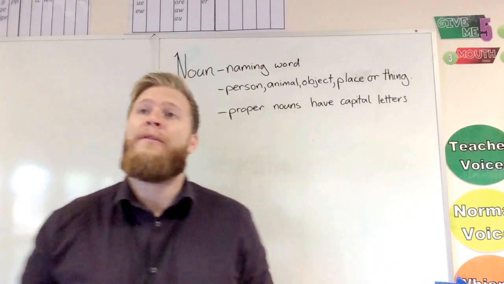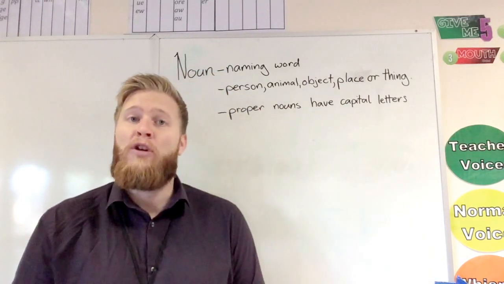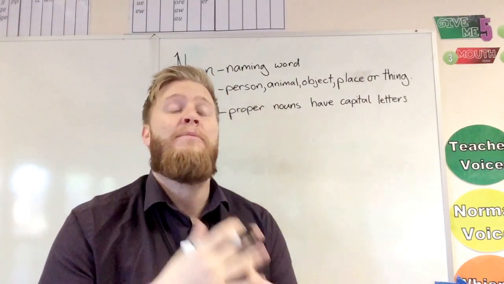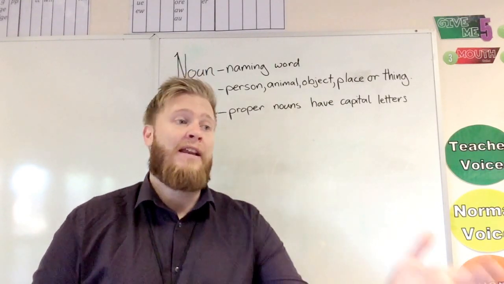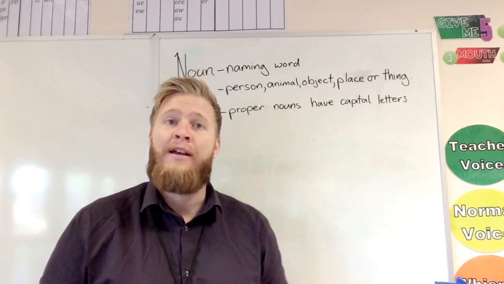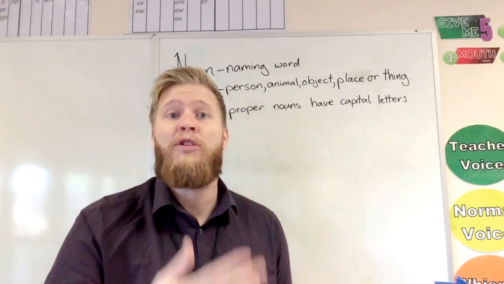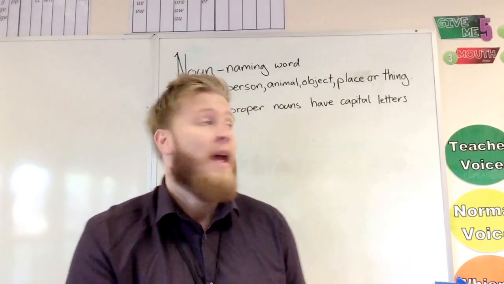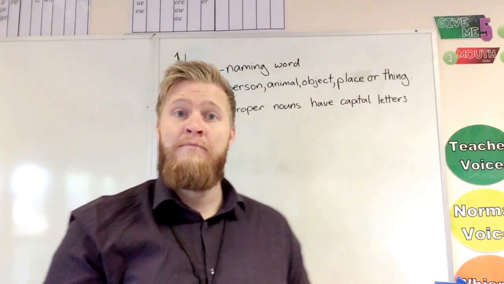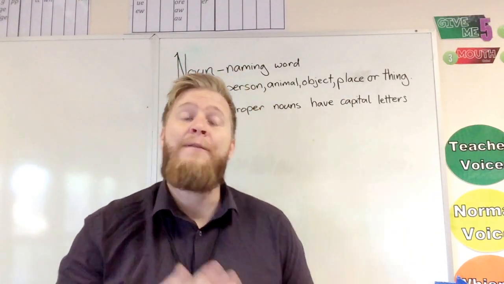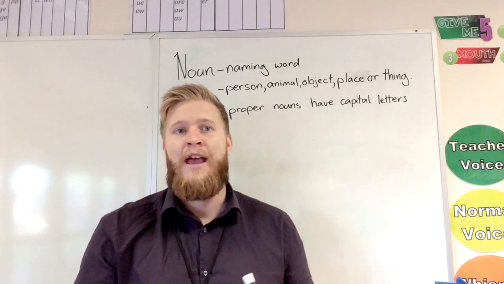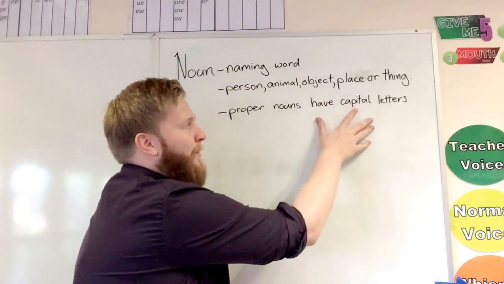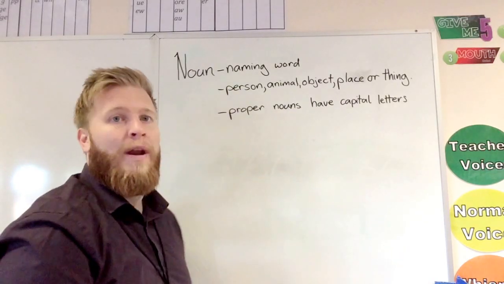So if I said something like teacher, that wouldn't have a capital letter. But if I said Mr. B, it would have a capital letter because it's a specific teacher. If I said boy, it wouldn't have a capital letter. If I said John, it would because it's a specific name of the boy. Place, if I said city, it wouldn't have a capital letter. If I said something like Sunderland, it would because it's a specific city. And that's why we know to put the capital letters at the start of a noun when it's a proper